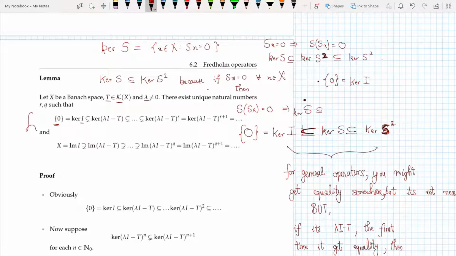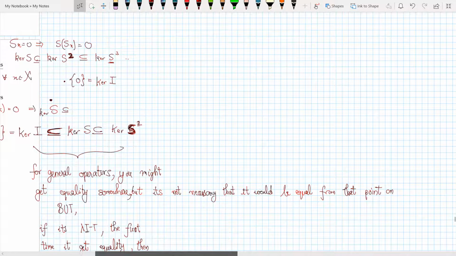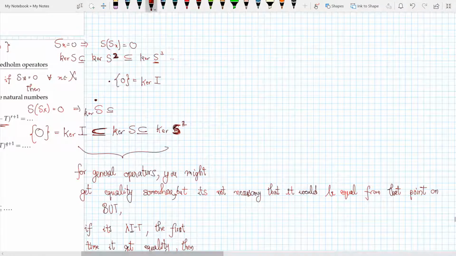Now this is in the case of ordinary operators, but when this S is lambda I minus T, then at some point the equality sign appears, and then it remains so throughout. For general operators you might get equality somewhere, but it is not necessary that it would be equal from that point on. For example, here you might get an equality, but it's not necessary that the equality will continue here.